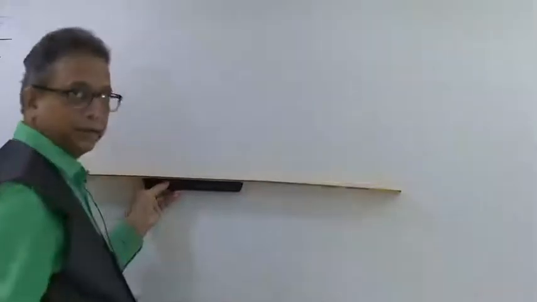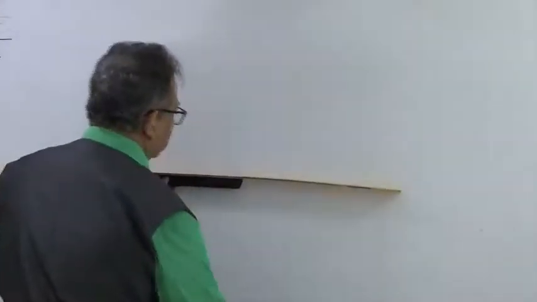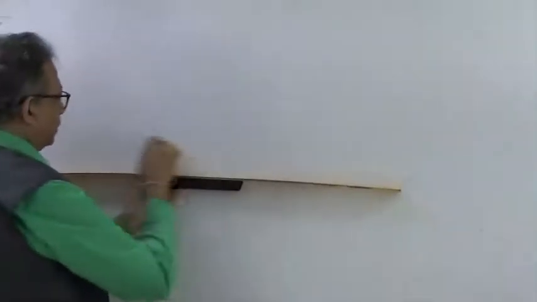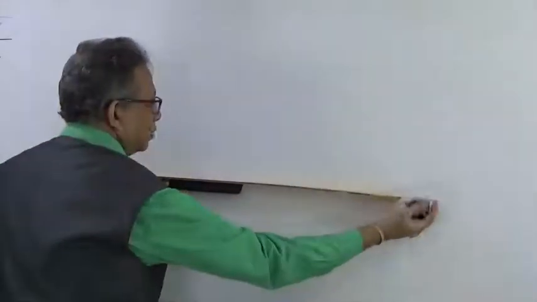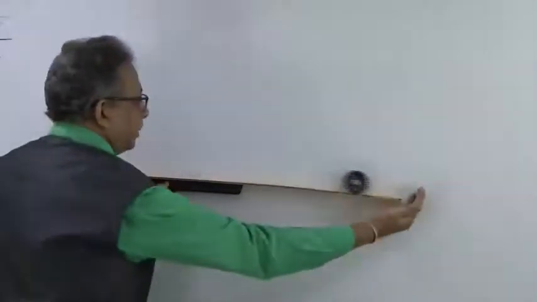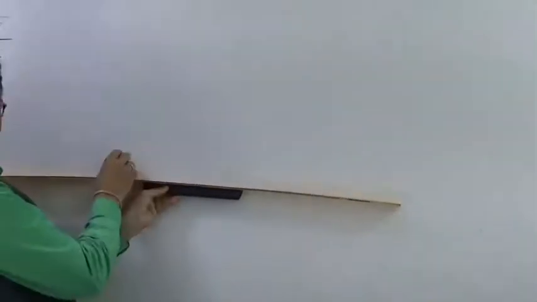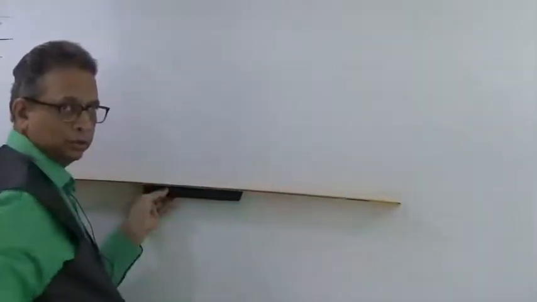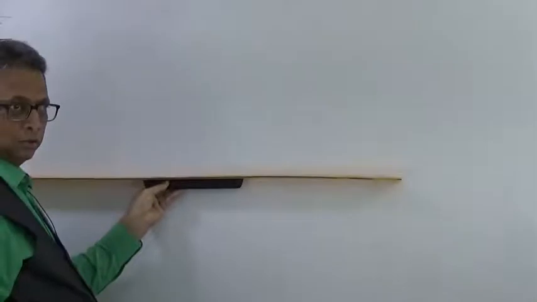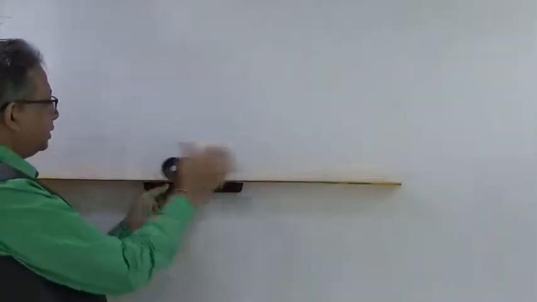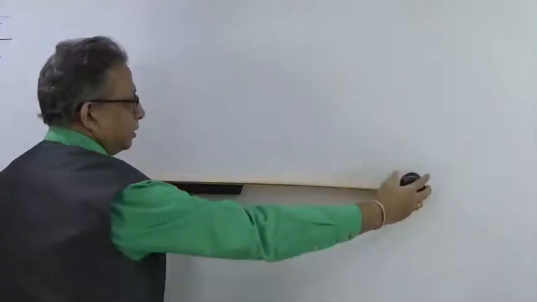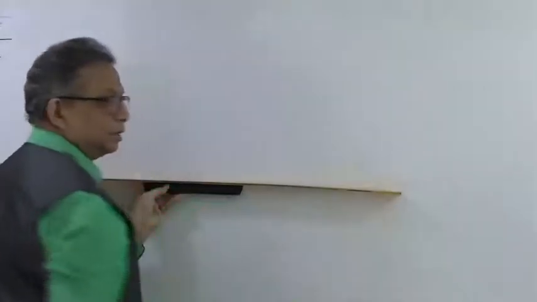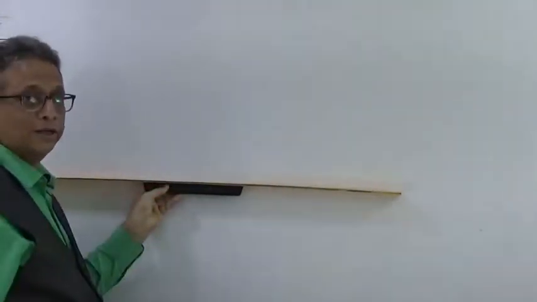This is a flat surface, okay, and I am having a circular object. Now if I give it some velocity, see, it has started to roll. If I give it a velocity, it will start rotating. After I have given it a jerk, am I applying a force to it? No. So what is happening? Once I give it a jerk, it is moving with a constant velocity. This process is called rolling of the body.